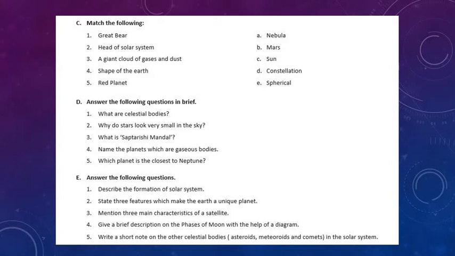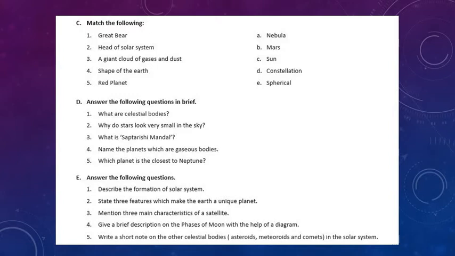Next, which planet is the closest to Neptune? The answer is Uranus. Uranus is the planet which is closest to Neptune. I'll repeat it. Uranus is the planet which is closest to Neptune.